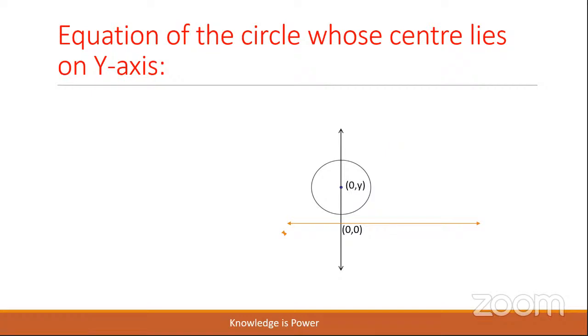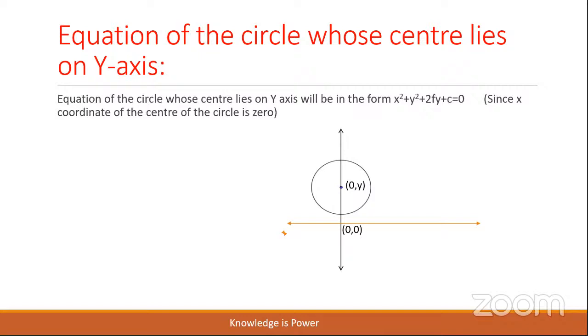Therefore, the coordinates of the center take the form (0, y coordinate). The equation of the circle whose center lies on the y-axis will be of the form x square plus y square plus 2fy plus c equal to 0. Since the x coordinate of the center of the circle, that is minus g, is 0, we don't have an x term.